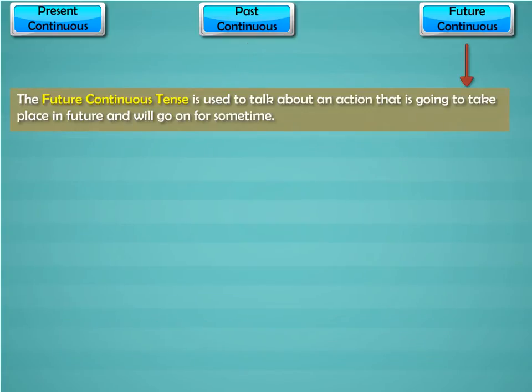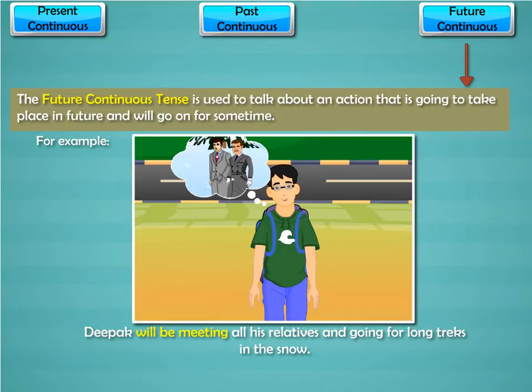The future continuous tense is used to talk about an action that is going to take place in future and will go on for some time. For example, Deepak will be meeting all his relatives and going for long treks in the snow.